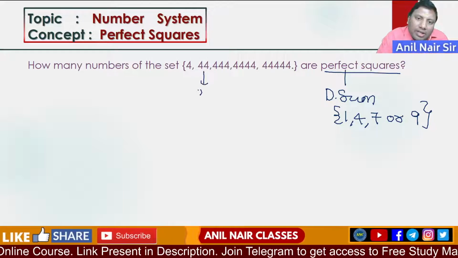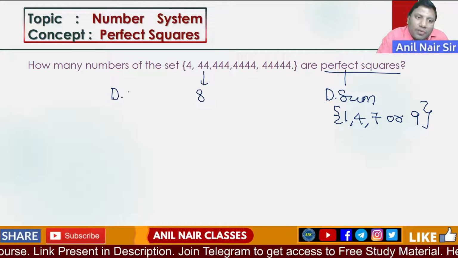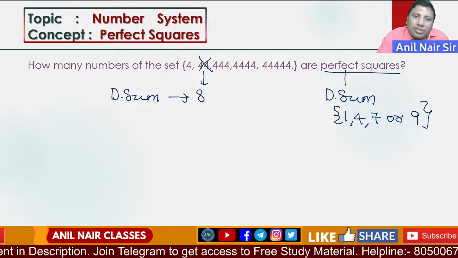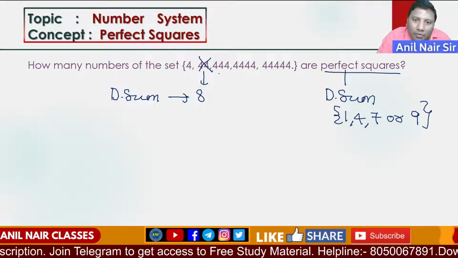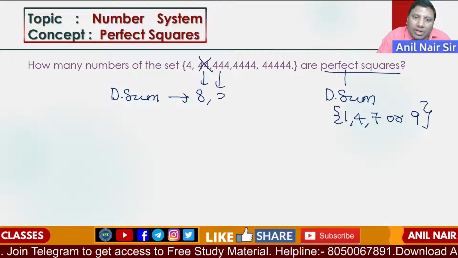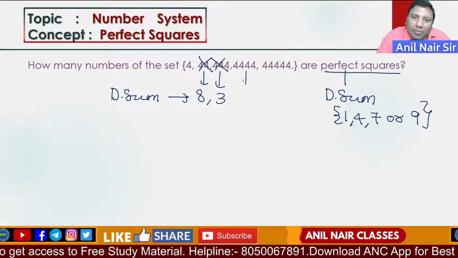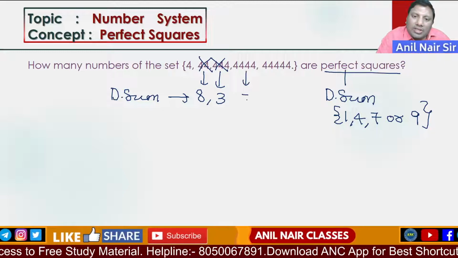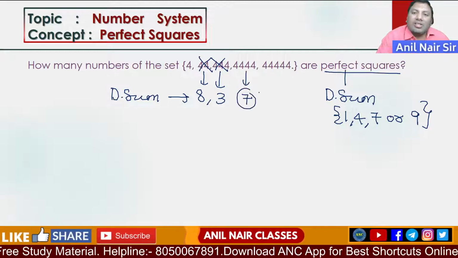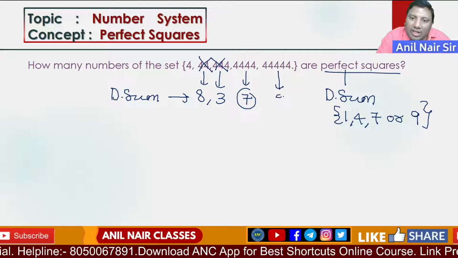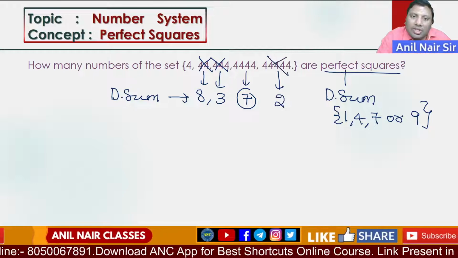4 plus 4, 8. Digital sum is 8, but the digital sum of a perfect square is always 1, 4, 7 or 9. 4 plus 4 plus 4, 12, which is 3, so it is not a perfect square. 4 plus 4 plus 4 plus 4, 16, which is 7, so chances are there. 4 fives are 20, 22, so for the last one there is no chance.